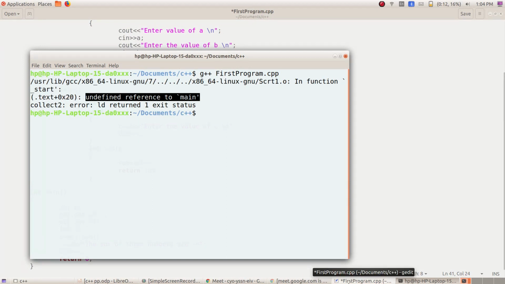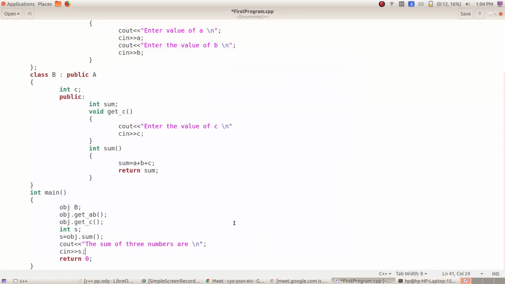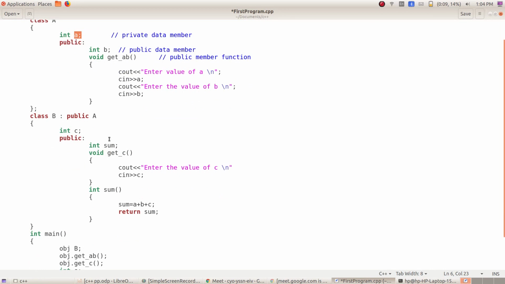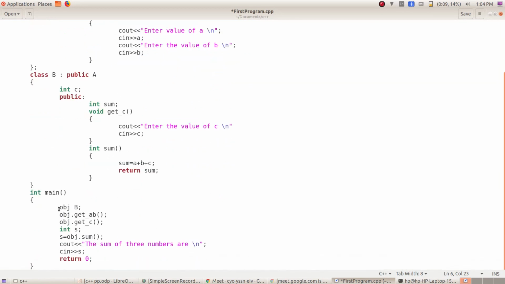Here let us see, there is a private member over here. You are trying to access this private member using the object of B.